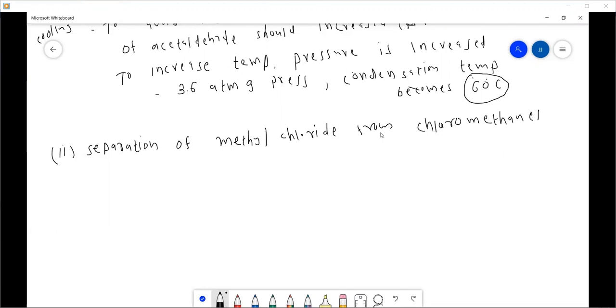Now, generally, the normal boiling point of methyl chloride, it is a top product.